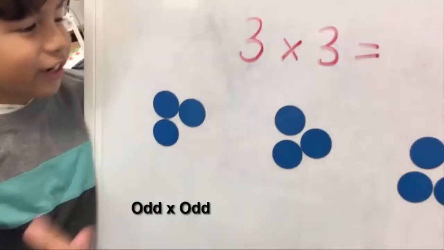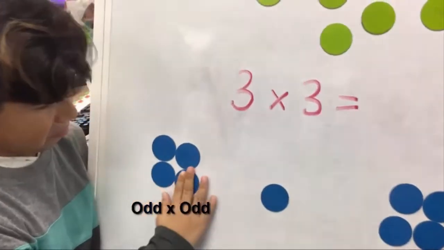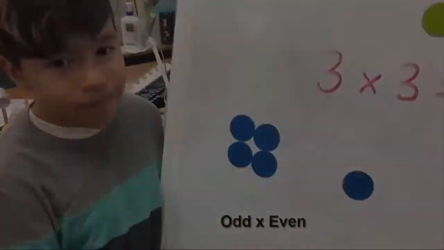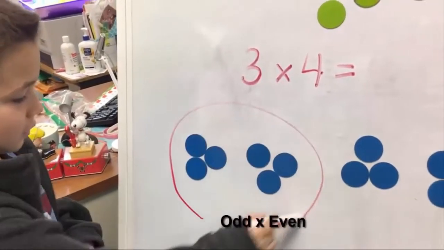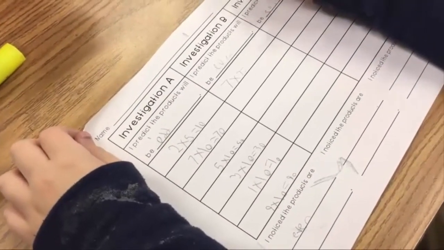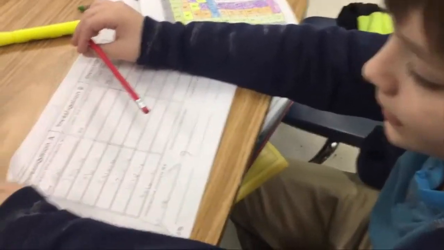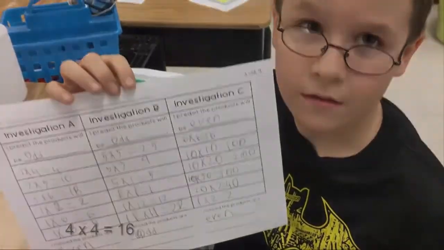Odd because you can't create 2 equal groups. You always have something left over, don't you? Even because you can make 2 equal groups. What was your prediction when you multiply an odd times an even? My prediction was an odd. Was your prediction true? No. So what happens when you multiply an odd times an even? The product is even. What happens when you multiply even times an even number? The product will be even.